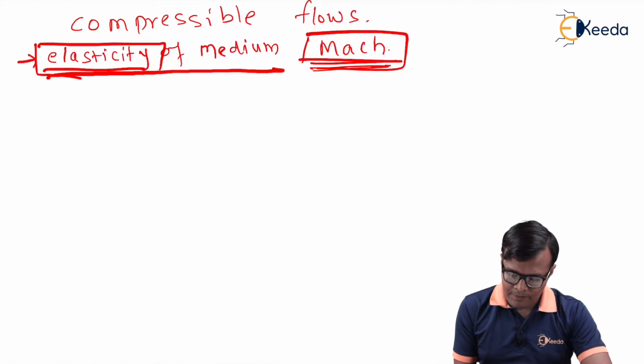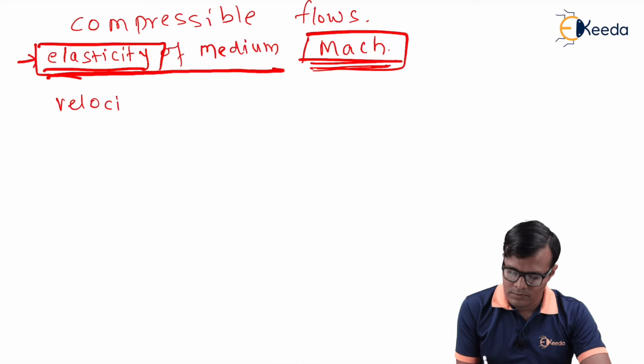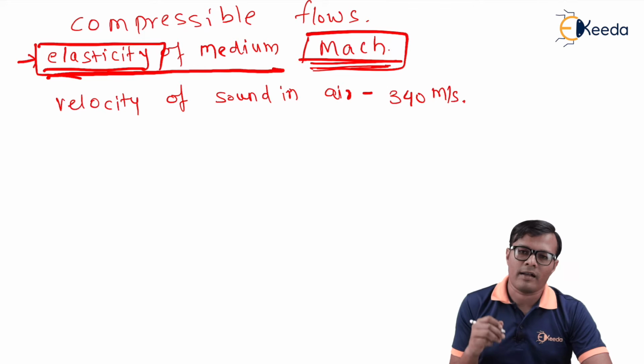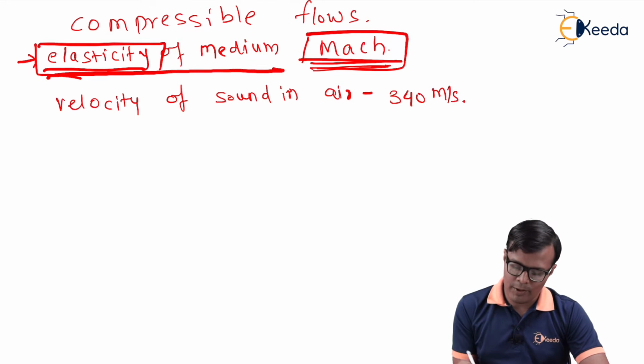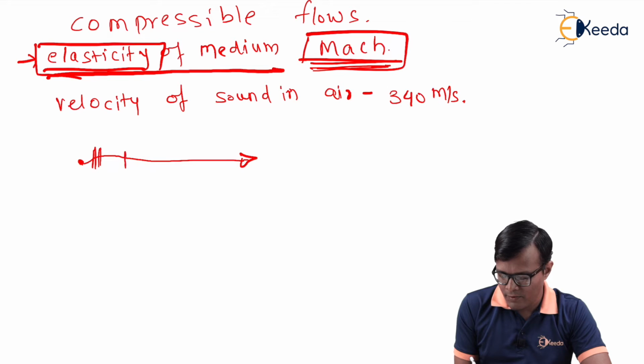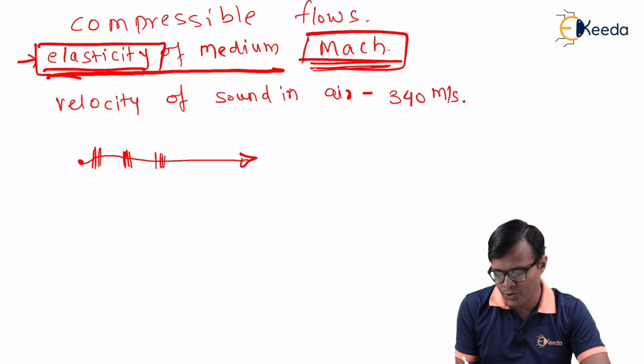Say for example, if we consider the velocity of sound in air, generally it is 340 meter per second. It means that if sound originates at a particular point, say this origin, then the sound wave travels in a medium, actually in the form of compression and rarefaction zones.